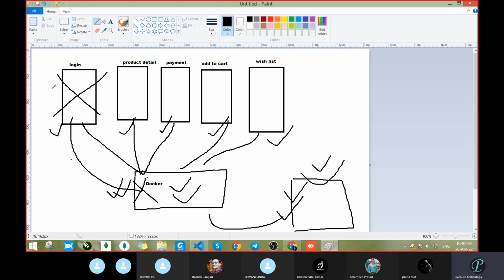Just the login page will not work. That's it. Suppose the wish list or add to cart got some issue. It will unregister this section only, and the remaining part will work as usual. So this technique is known as microservices.